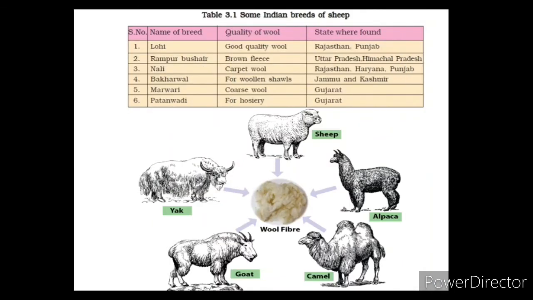Wool is mostly obtained from sheep. Sheep are reared in many parts of India for getting wool. In this table, you can easily see a few sheep breeds, the quality of wool, and the states where these types of wool are found.